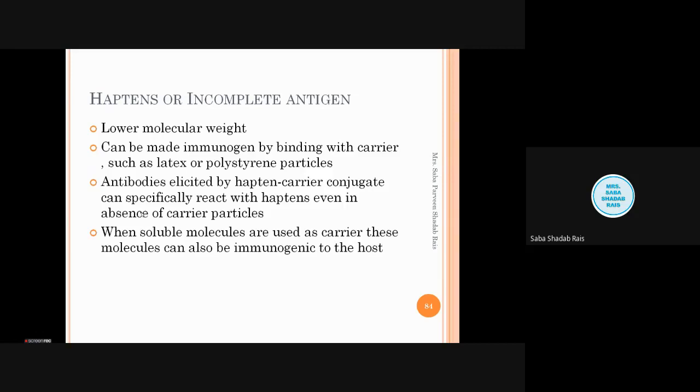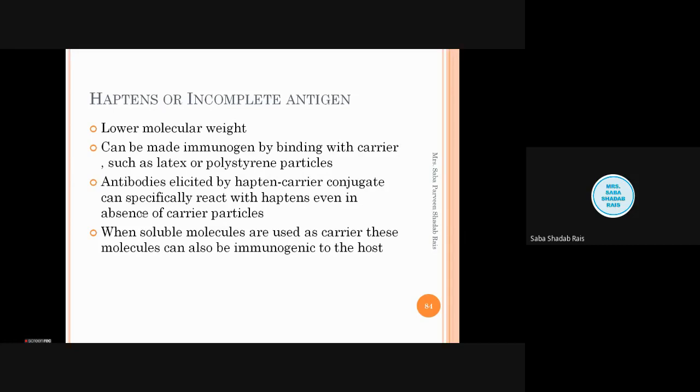Now, the antibody elicited by the hapten carrier conjugate can specifically react with the haptens even in the absence of the carrier particle. So once the antibody is designed, this hapten, even if it comes alone or in the whole form, cannot be left by the immune system. Once the antibody has been designed, they will catch hold and kill even if the carrier particle is absent. So this is the general idea.